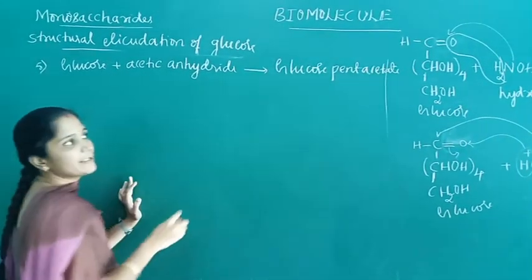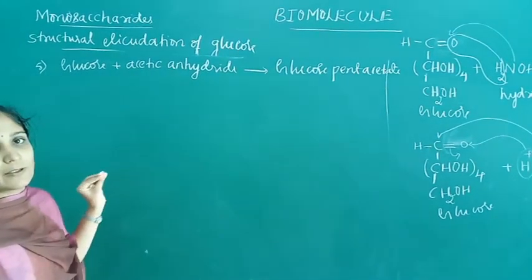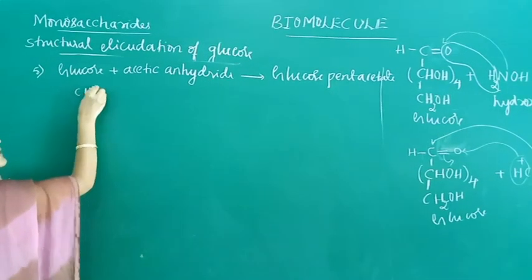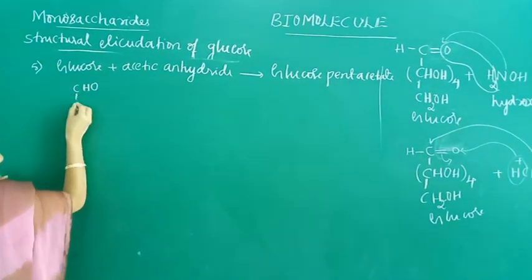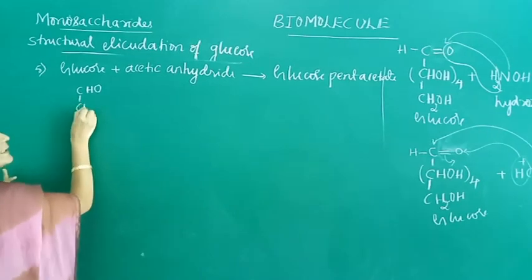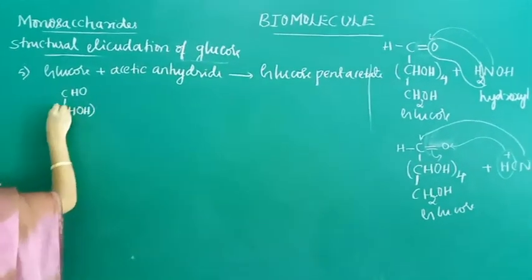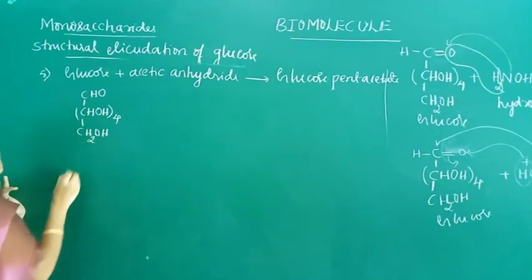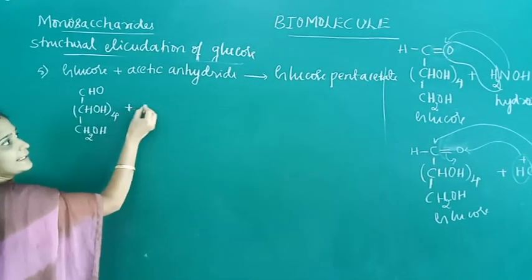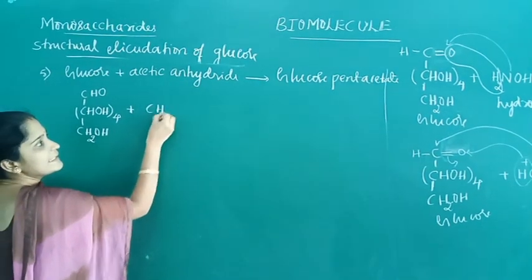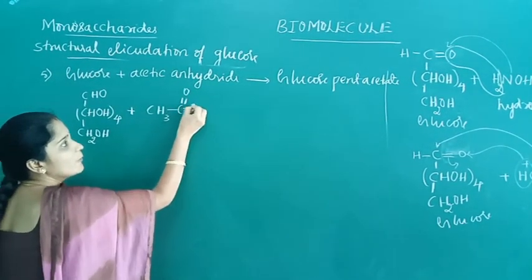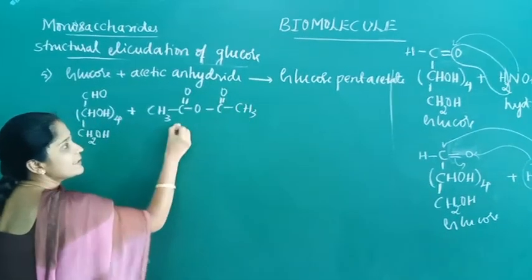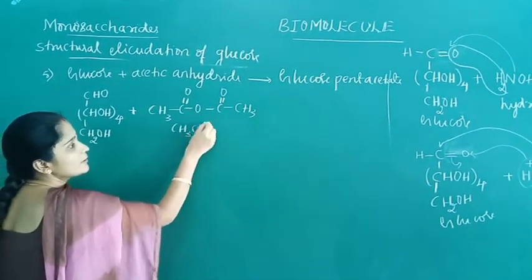So this reaction indicates the presence of 5-hydroxyl groups in glucose. The structure of glucose has a terminal aldehydic functional group, CHO, 4 CHOH groups and 1 primary alcoholic group. It reacts with acetic anhydride. The formula for acetic anhydride is CH3CO-O-COCH3, which can also be written as (CH3CO)2O.